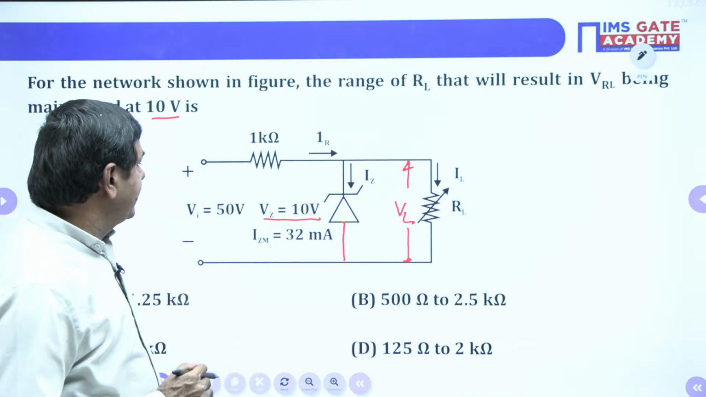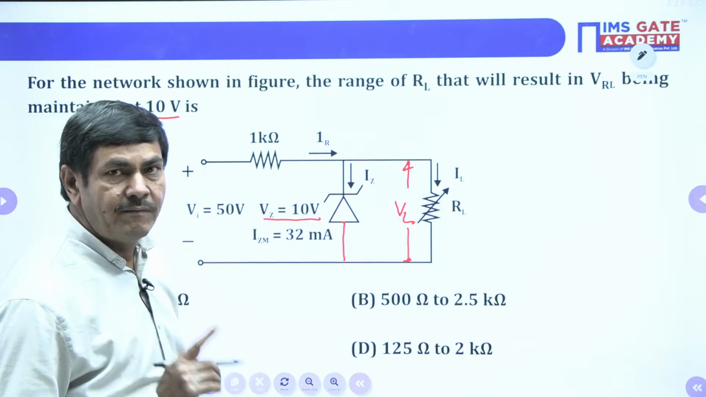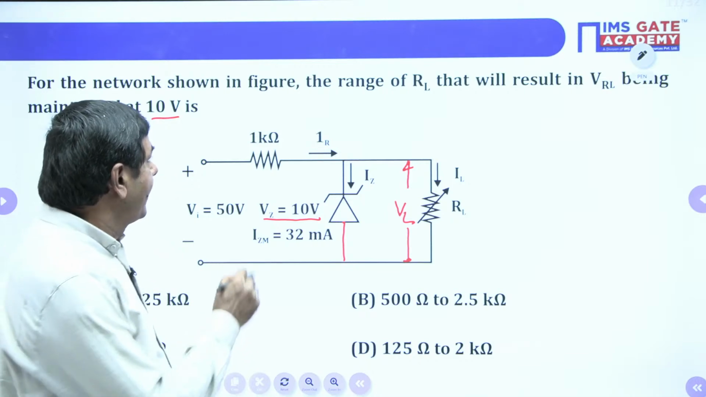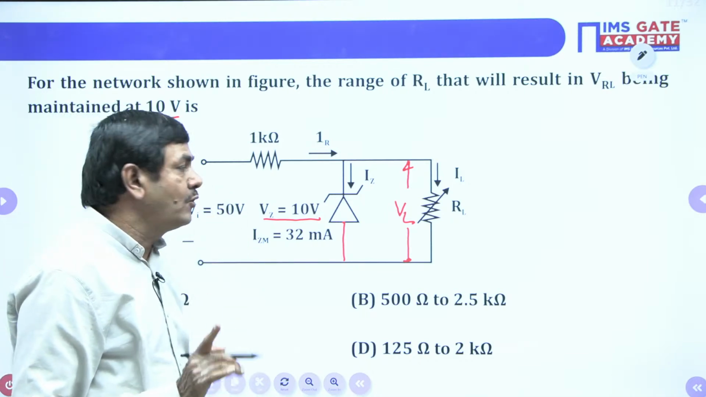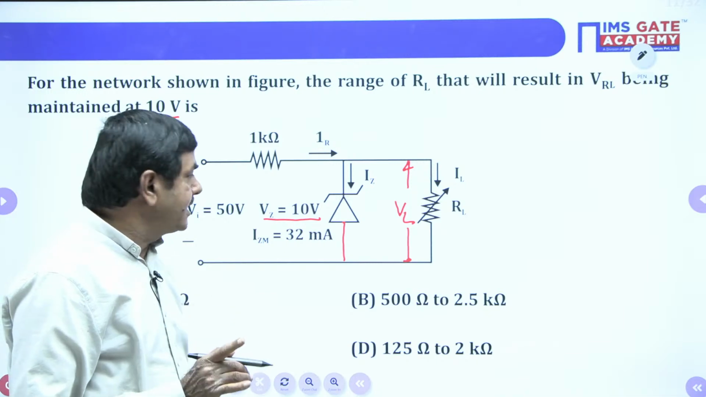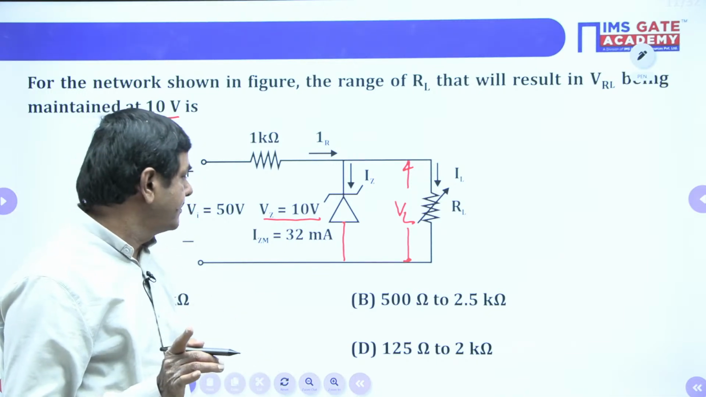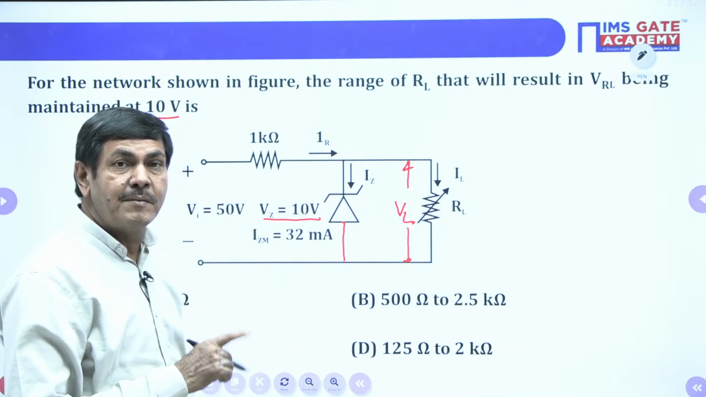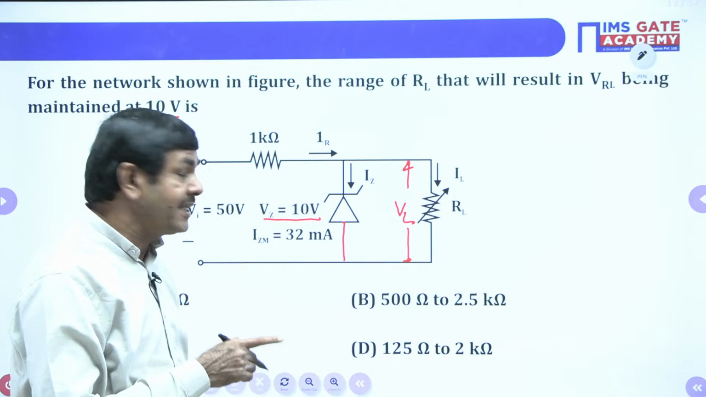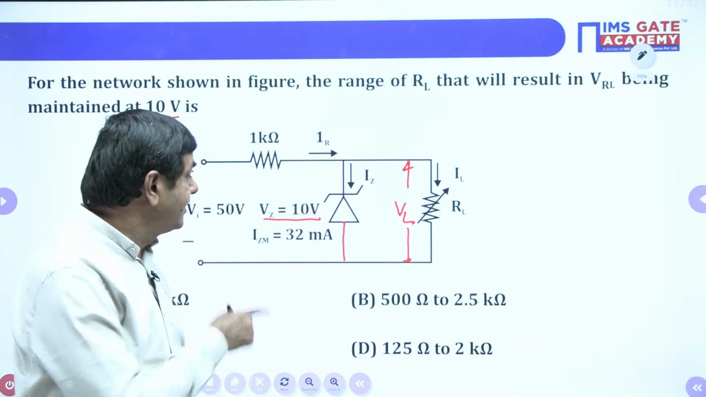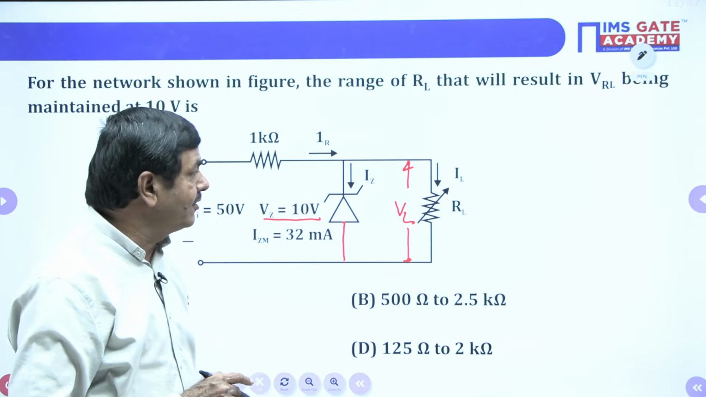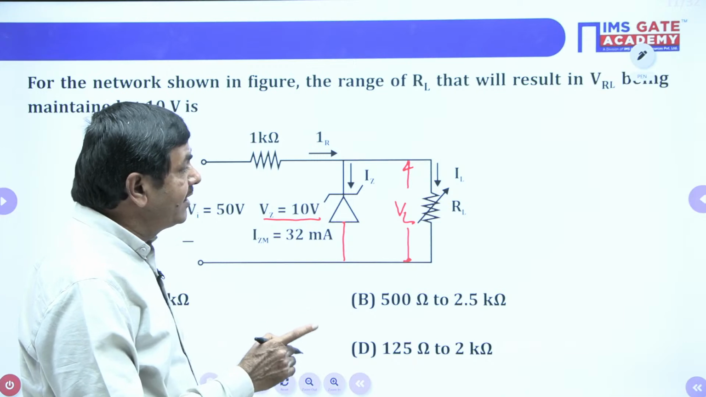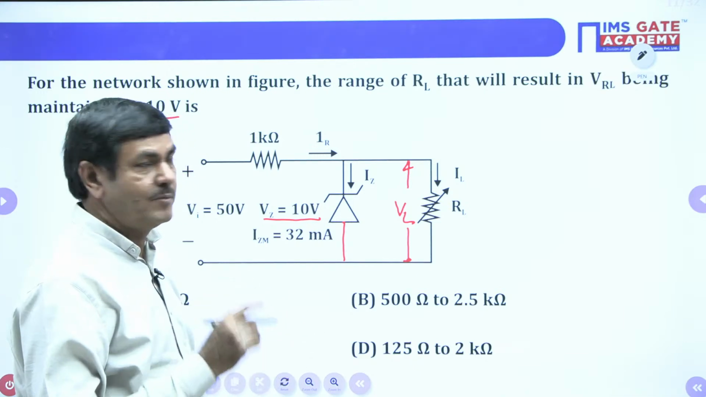Supply voltage VI is given as 50 volts. One series resistance is connected, 1 kilo ohm. Voltage across the Zener is given as 10 volts. IZM is given. IZM means the maximum Zener current passing, which is 32 milliamperes here. Load is variable. We need to find RL minimum and RL maximum.